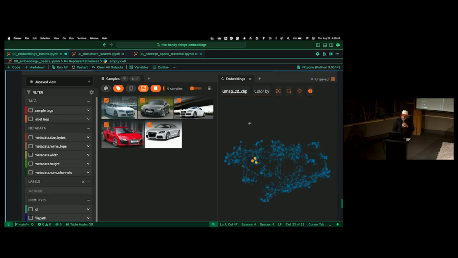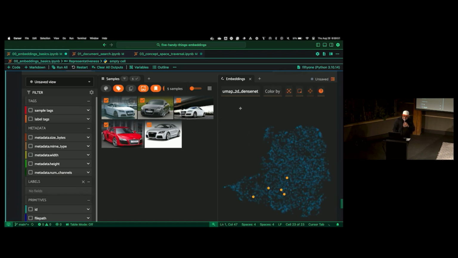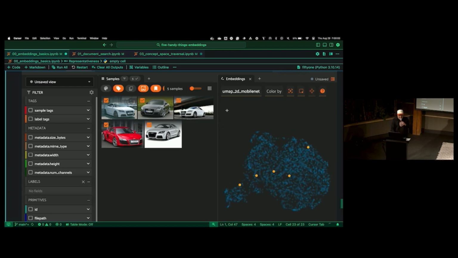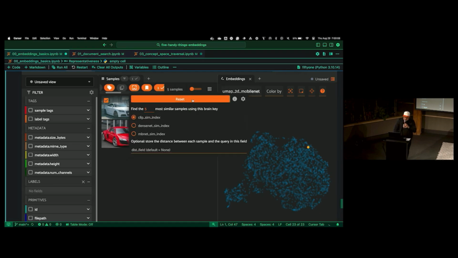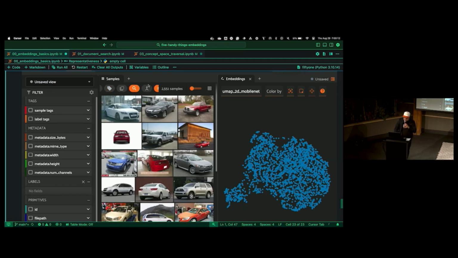But I can now change it. I can look at DenseNet, and we can see DenseNet, these aren't as similar, right? We could see here in MobileNet, as we're just looking at, they're not as similar, right? So we can also change that here, right? Going back to our original image, sort by similarity, and then let's look at the DenseNet 5 most similar.